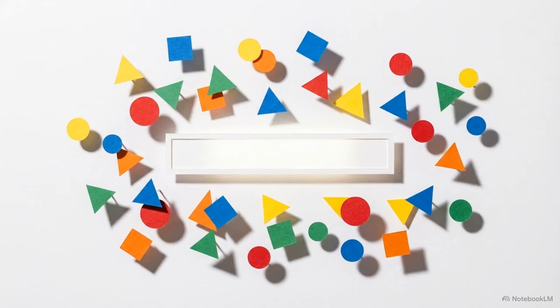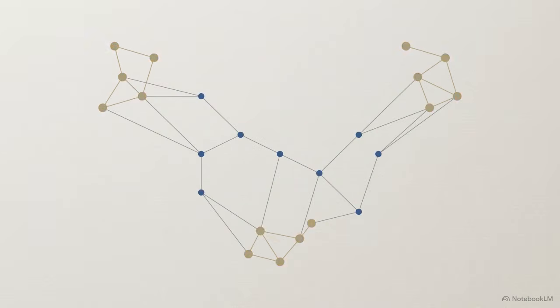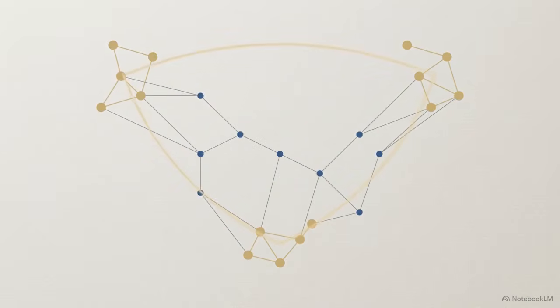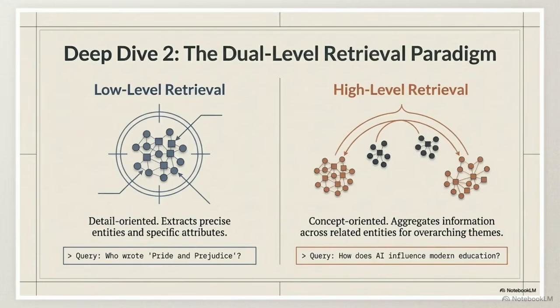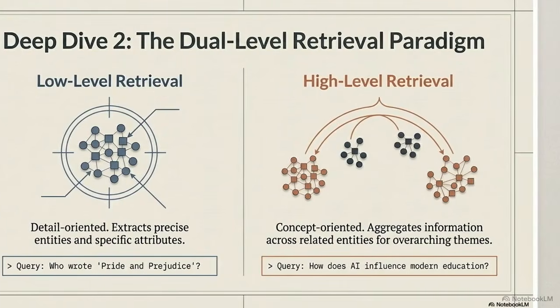Moving to the retrieval phase, the system has to address the varying dimensions of user queries. Some prompts require localized precision, others demand macro-level synthesis across an entire dataset. LightRAG operates on two distinct paradigms simultaneously. On the left, low-level retrieval is detail-oriented, extracting precise entities to answer targeted questions. On the right, high-level retrieval is concept-oriented, pulling sweeping arcs of aggregated information across related entities to capture overarching themes.